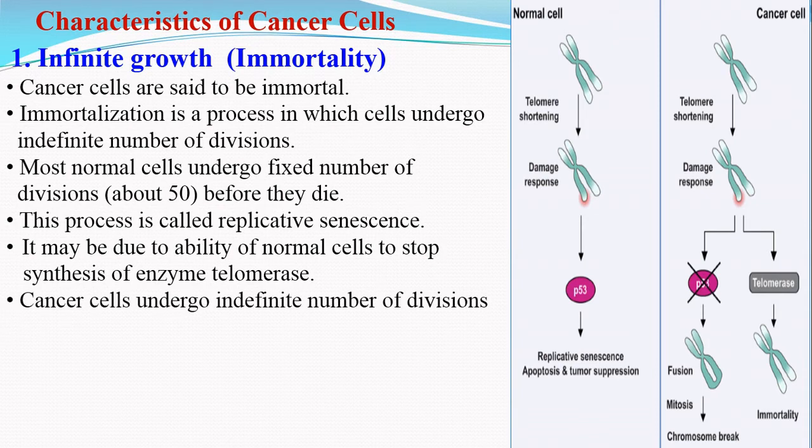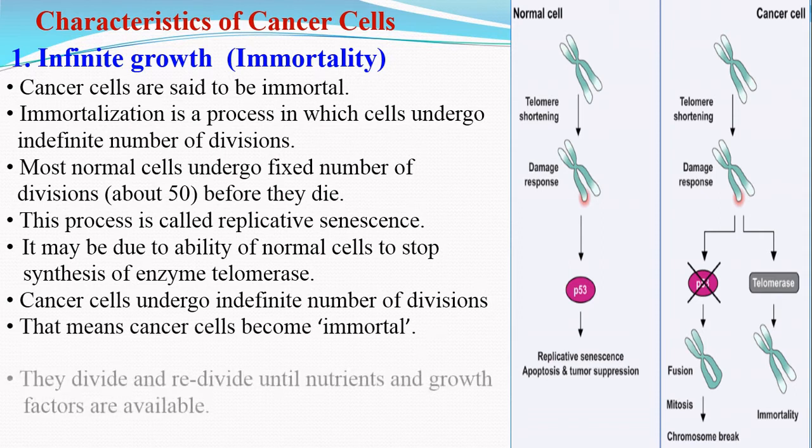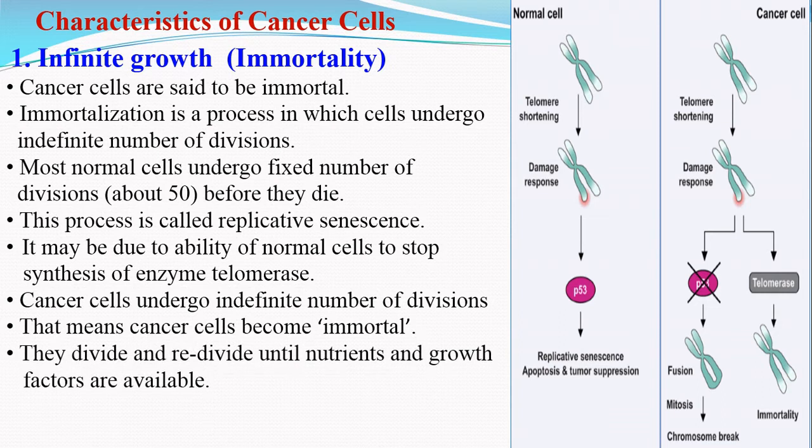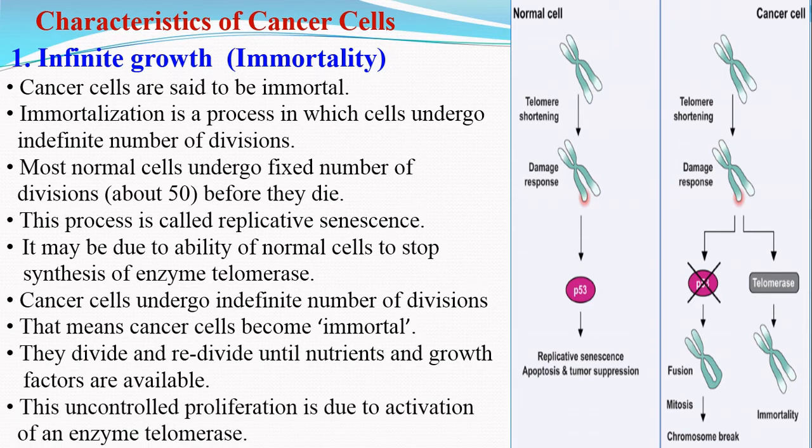The cancer cells undergo an indefinite number of cell divisions. That means cancer cells become immortal. They divide and redivide as long as the nutrients and growth factors are available. This uncontrolled proliferation is due to the activation of the enzyme telomerase. That means in normal cells there is a mechanism of replicative senescence, and this is due to the inability of normal cells to synthesize an important enzyme, telomerase. But in the case of cancer cells, there is an activation of the gene responsible for synthesis of the enzyme telomerase, and because of this enzyme there is uncontrolled proliferation of the cancer cells.